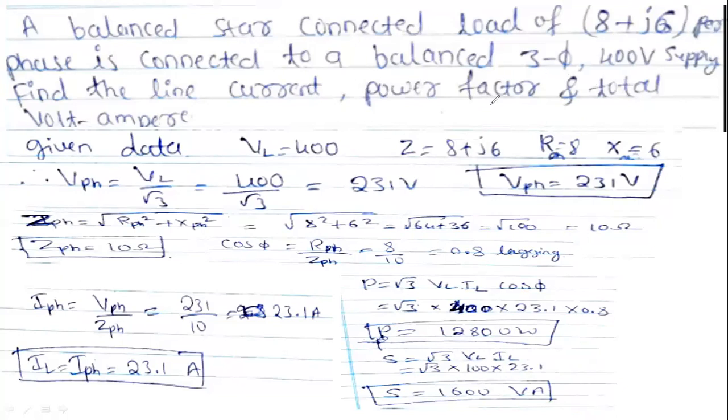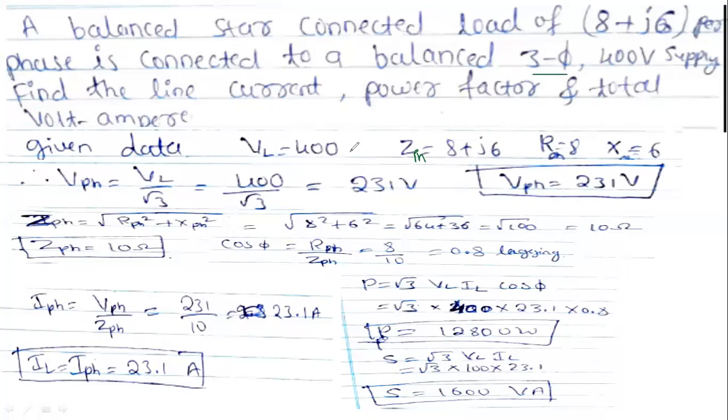Because here Z they have given per phase. Z is 8 plus J6 per phase, it is nothing but ZPH, and 3 phase 400 supply they have given. 3 phase means that is the line voltage you have to assume here now.